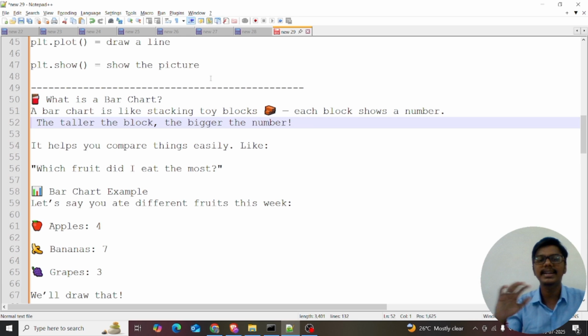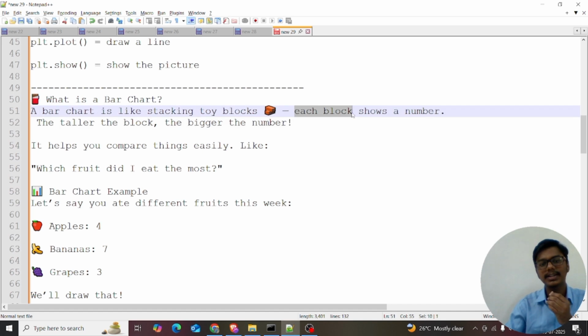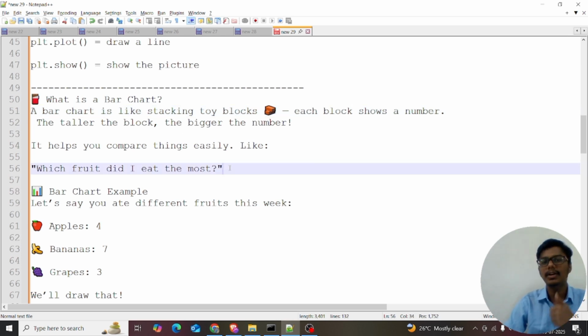So a bar chart is like stacking toy blocks. Each block shows a number. The taller block is the bigger number. The smaller block shows a smaller number. It helps you compare things easily, like which fruit did I eat most, which fruit I want to eat most.